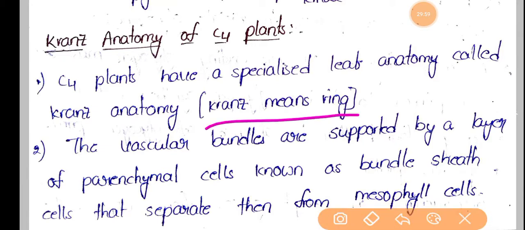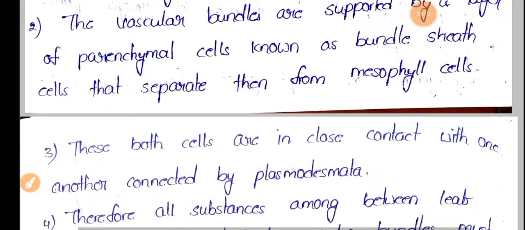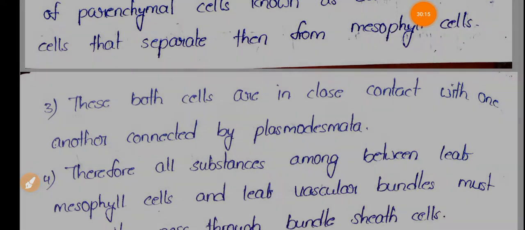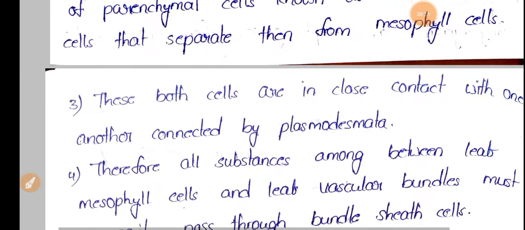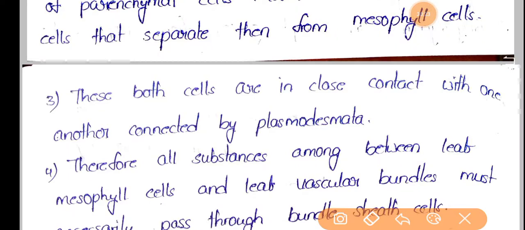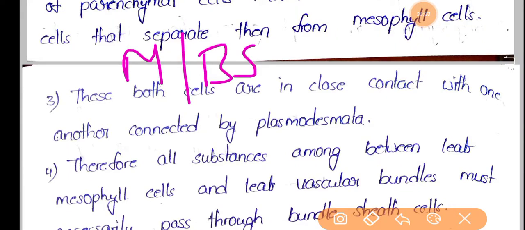Vascular bundles are surrounded by a layer of parenchymal cells known as the bundle sheath, and these bundle sheath cells separate the vascular bundles from the mesophyll cells. The mesophyll cells and bundle sheath cells are in close contact with each other.